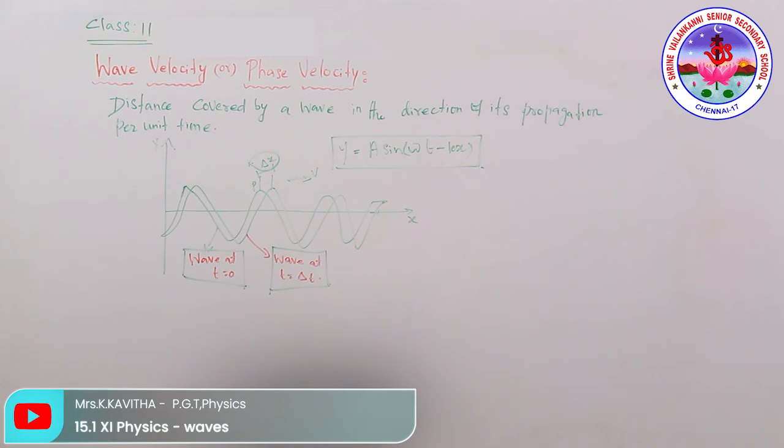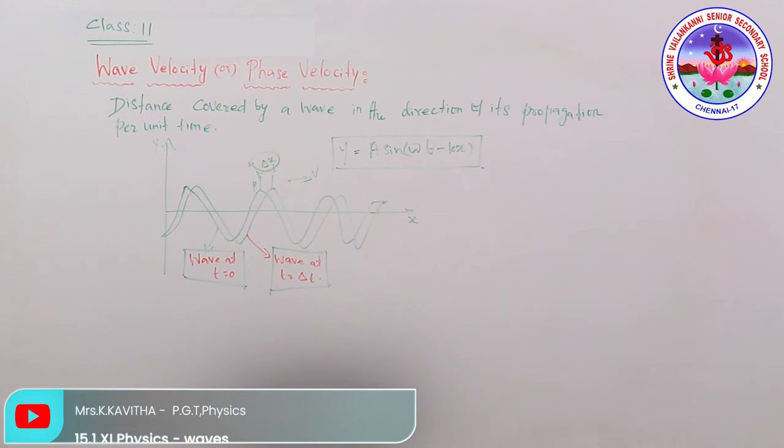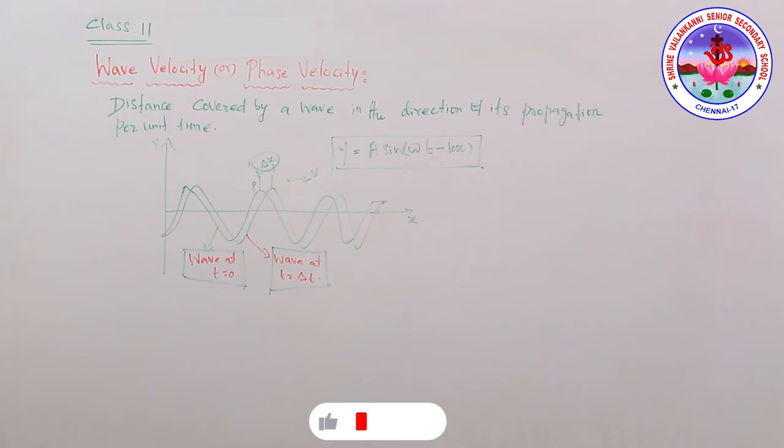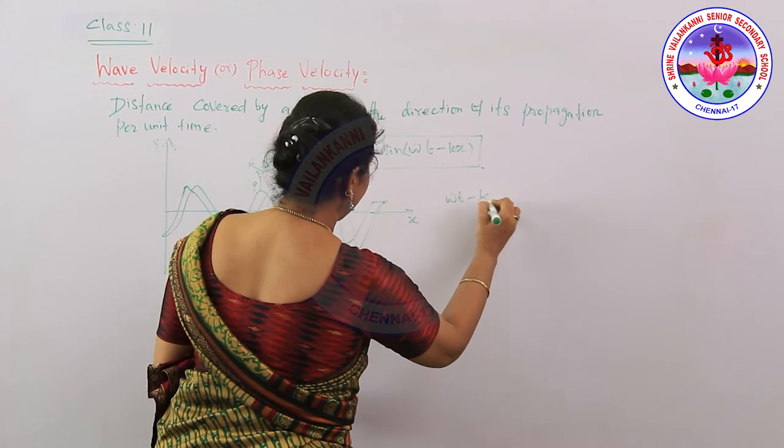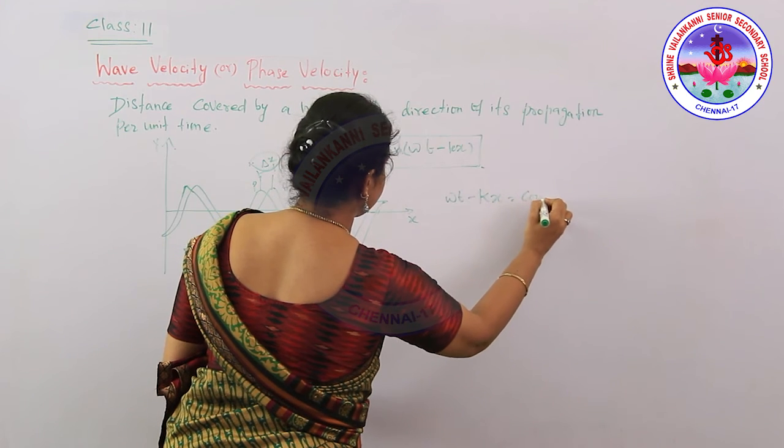Each point of the moving waveform, such as the point P which we marked, is a peak retaining its displacement. So when the phase of the wave remains constant, omega t minus kx equals constant.